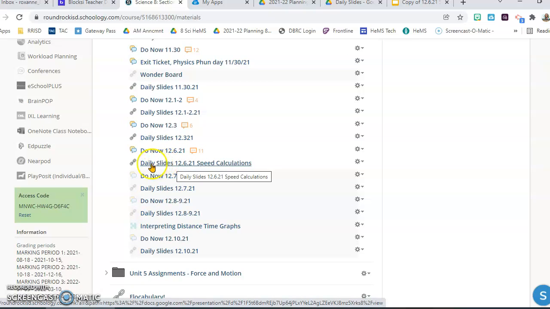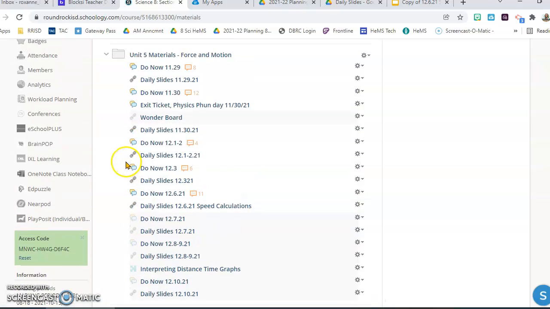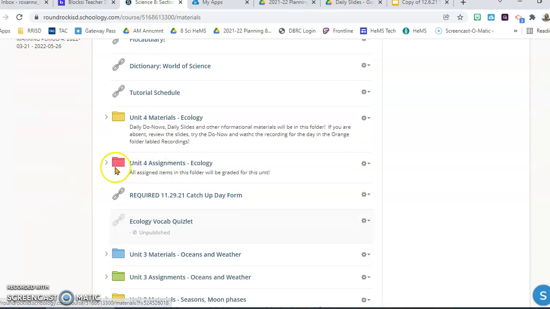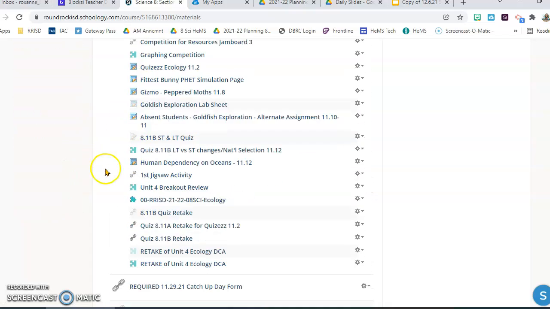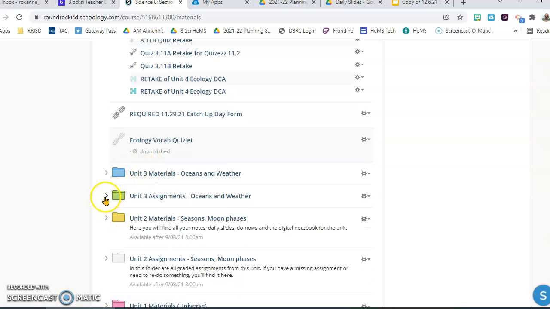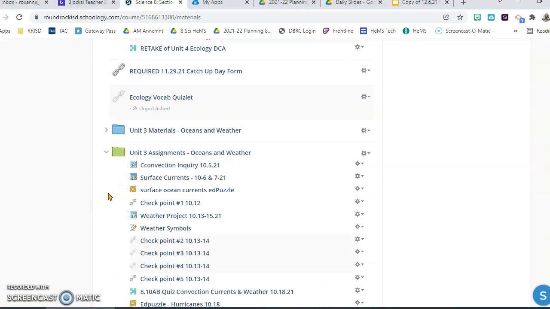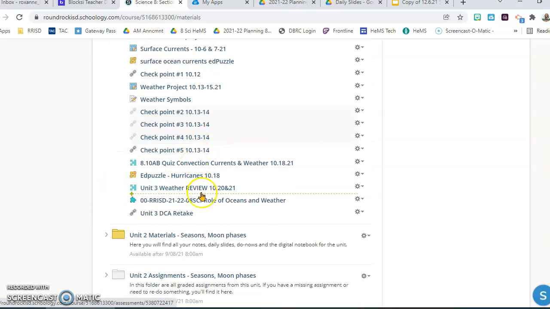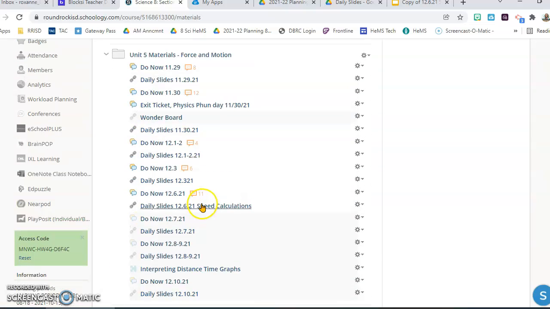Those are the slides we're going to be working from today. Those folders I mentioned, like here in Unit 4, near the bottom are some retakes. You'll see those. Unit 3 in assignments, although that's really old stuff, so you got to make sure it's in this quarter, so be careful. There might be a link for a retake, but let us know.